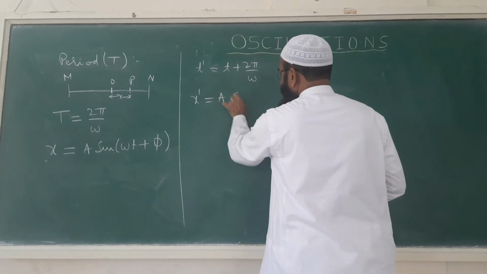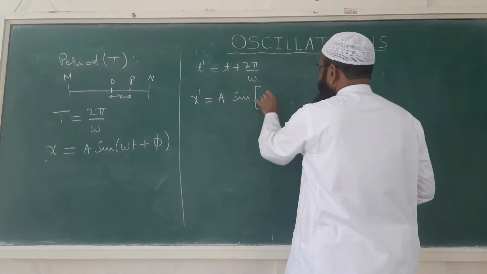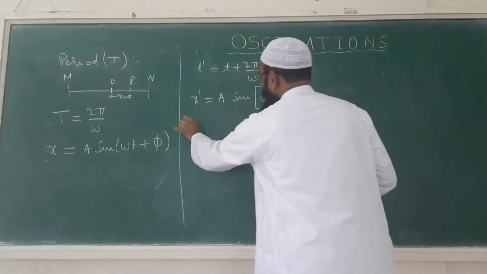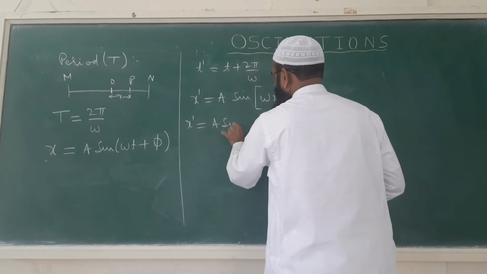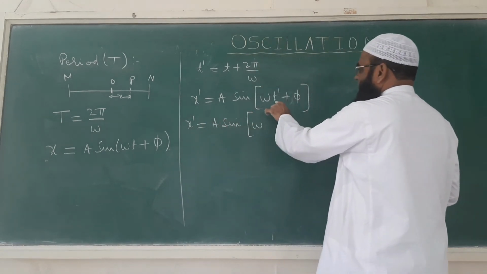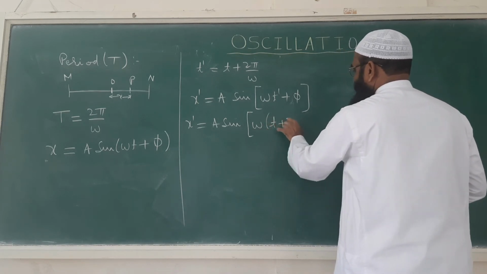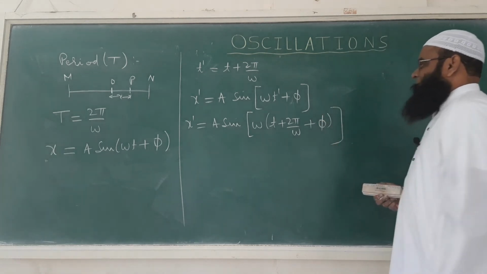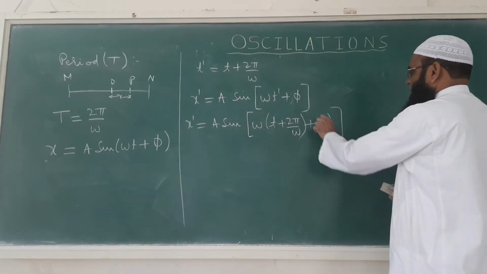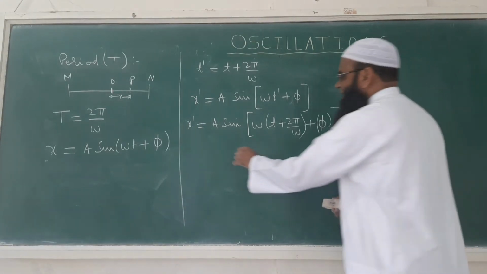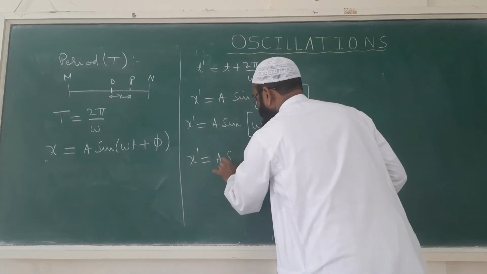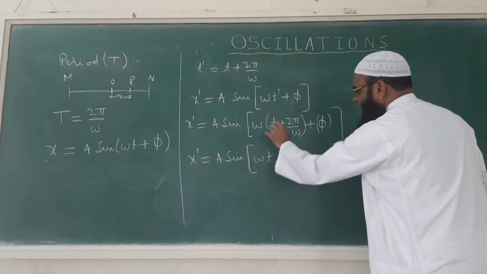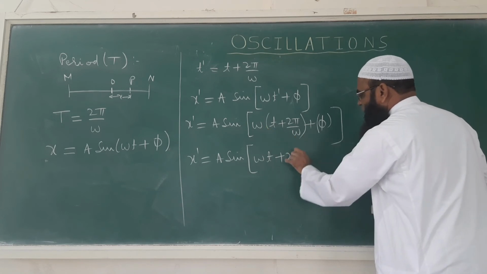x' is equal to A sin, now t will become t'. Here we will substitute the value of t'. x' is equal to A sin ω, and in place of t' we can write (t + 2π/ω) + φ. So x' is equal to A sin, now multiply this bracket with ω. So ω into t, ωt, plus ω will get cancelled, 2π, plus φ.